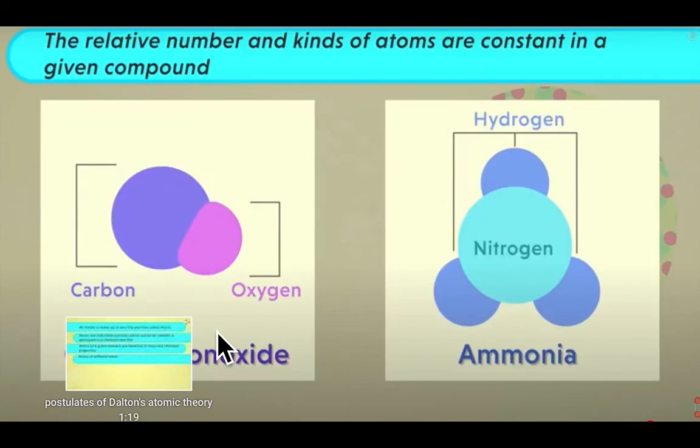Example of carbon monoxide, that one atom of carbon combines with one atom of oxygen, and in case of ammonia, one atom of nitrogen combines with three atoms of hydrogen. This says that relative number and kinds of atoms are constant in a given compound. This is all about Dalton's postulates, and you have to learn all these, and on the basis of this we will do further.